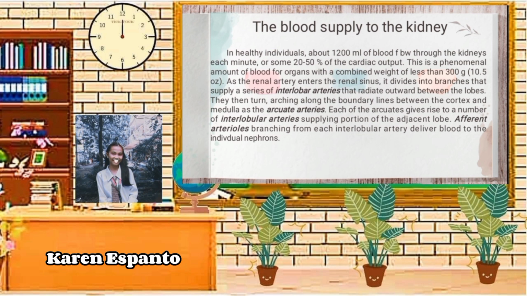The renal arteries carry a large volume of blood from the heart to the kidneys. The kidneys filter waste and excess fluid from the blood. You have two renal arteries. The right renal artery supplies blood to the right kidney, while the left artery sends blood to the left kidney.